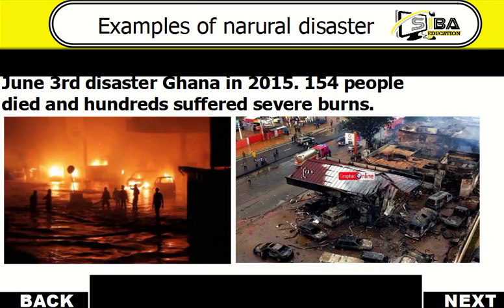And another example of a natural disaster that happened in Ghana, the June 3rd disaster. The June 3rd disaster that happened in Ghana in 2015. 154 people died and 100 suffered severe burns. In fact, this was another tragic incident which happened in Ghana in 2015. It was a disaster.